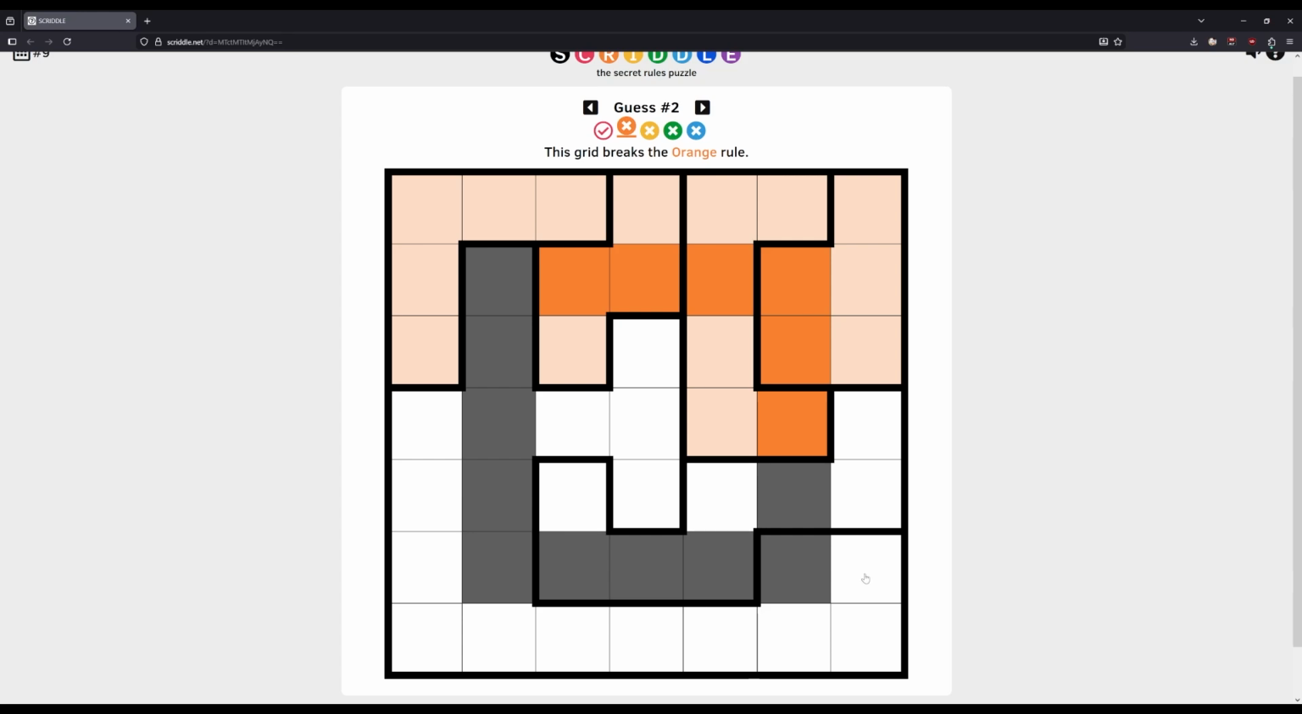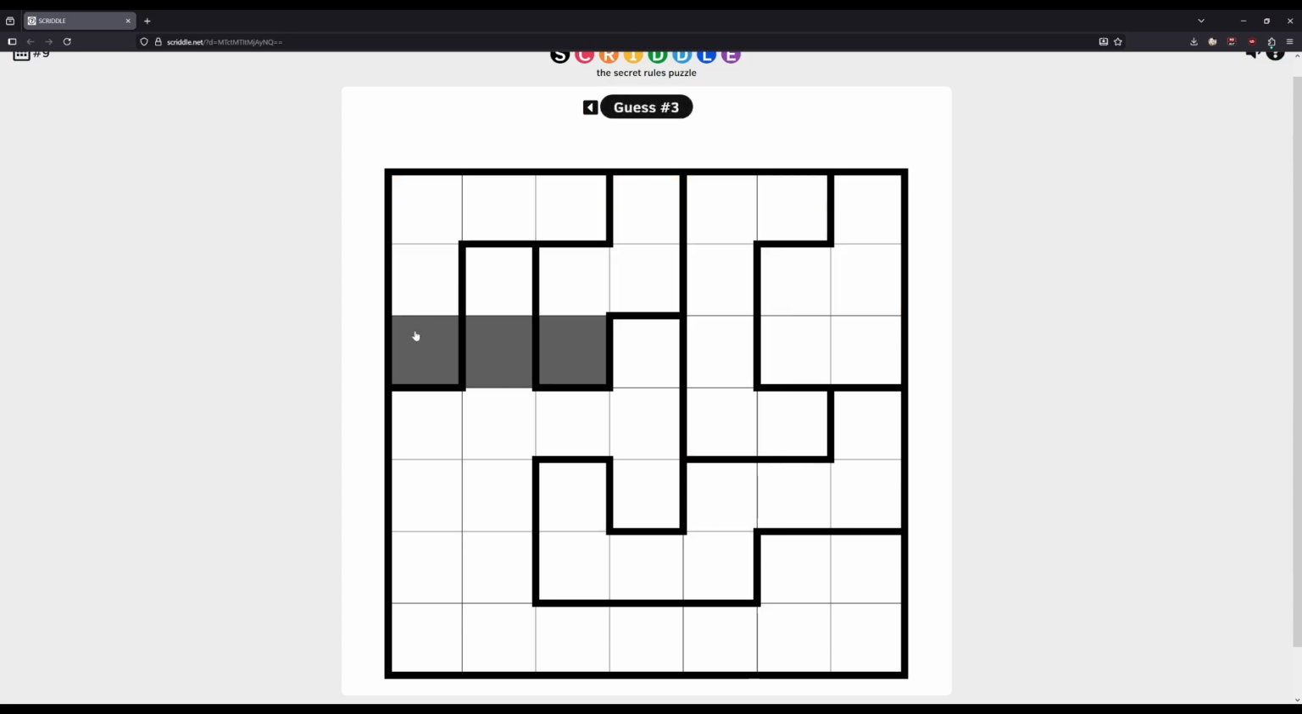What is the difference? Is it less than 4 or less than 3? That seems weird. I suppose it could be though. It definitely could be.